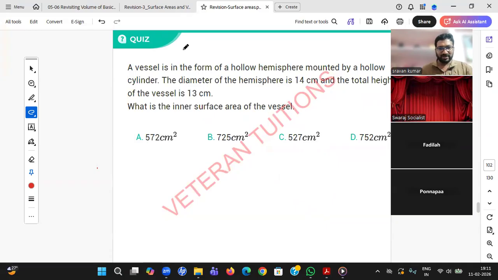Google, I don't think so, beta. Try it, student. Yes, Ankita and Fadila's answers are matching.